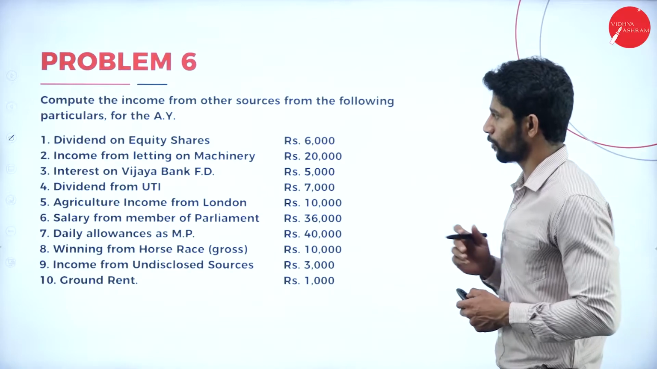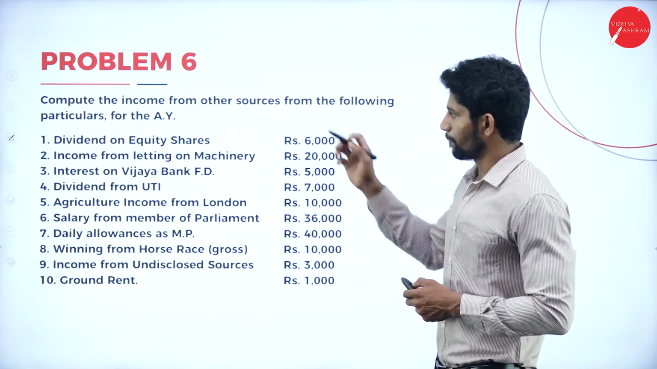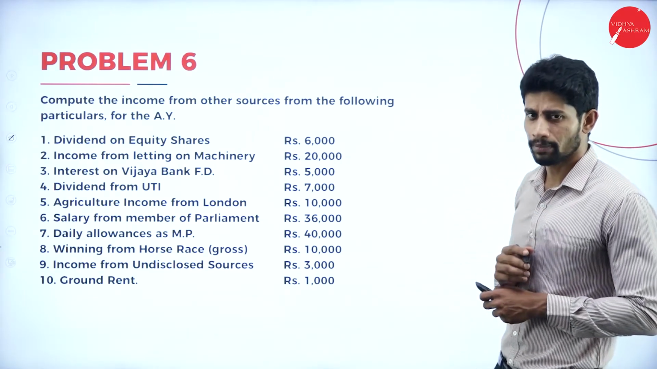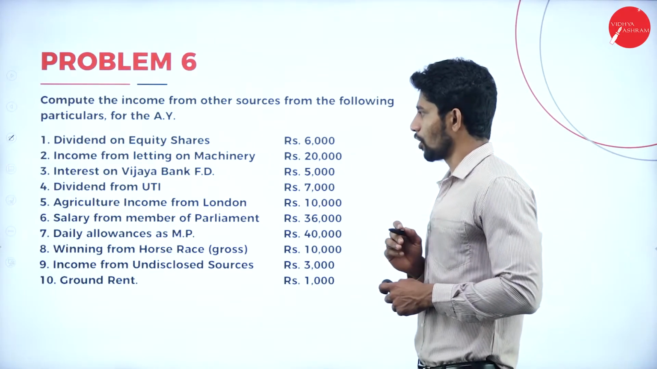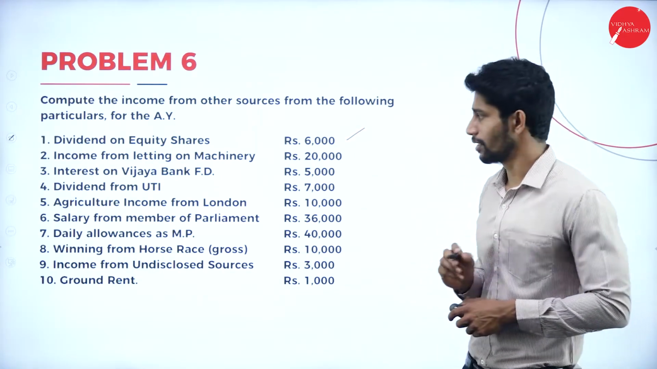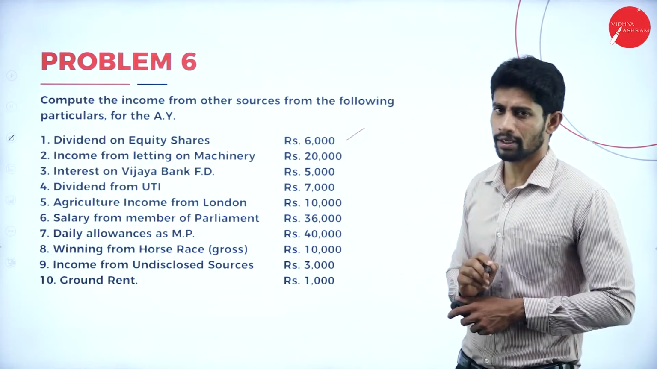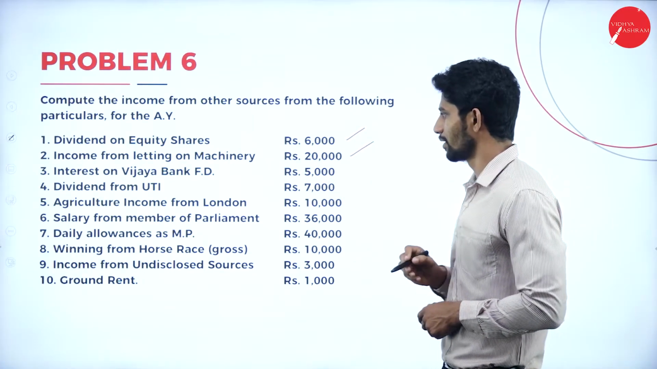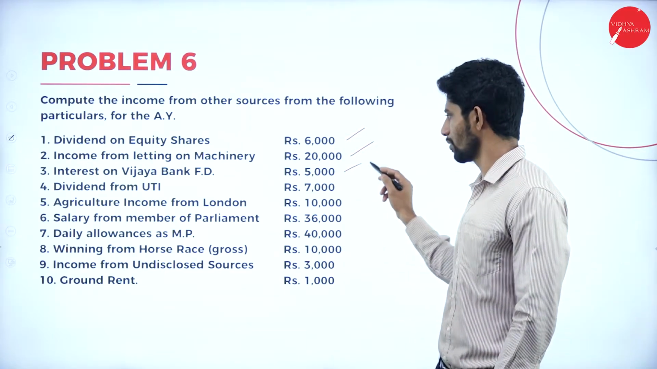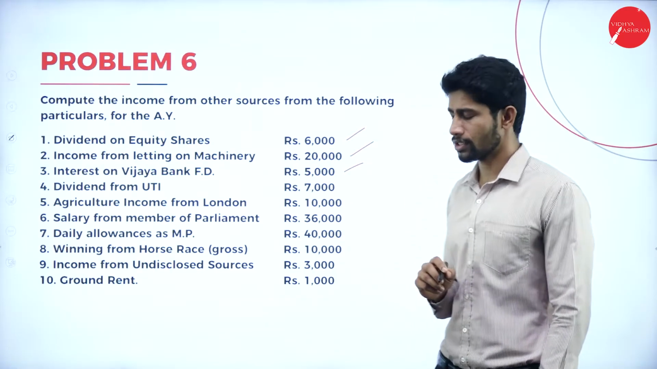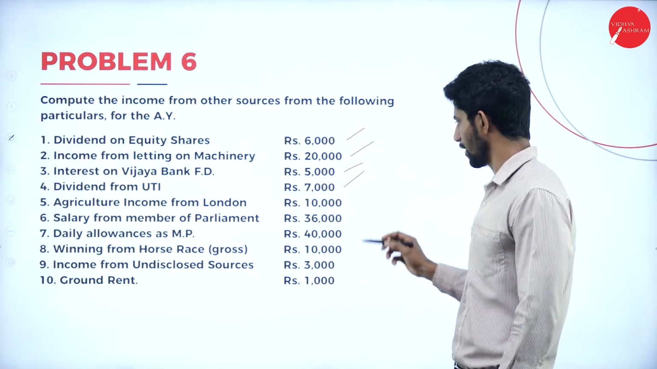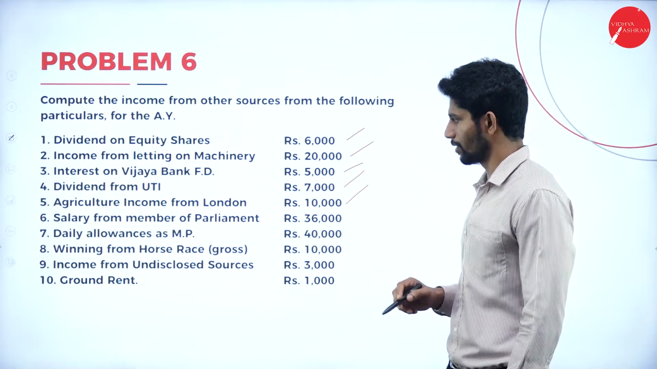Next, moving on to the next problem, problem number 6. Compute the income from other sources from the following particulars for the assessment year. Point number 1. Dividend on equity shares, rupees 6,000, it is taxable. Next, income from letting a machinery, yes, it is also taxable. Next, interest on Vijaya Bank fixed deposit, obviously taxable. Dividend from United Trust of India, taxable. Agriculture income from London, rupees 10,000, taxable.